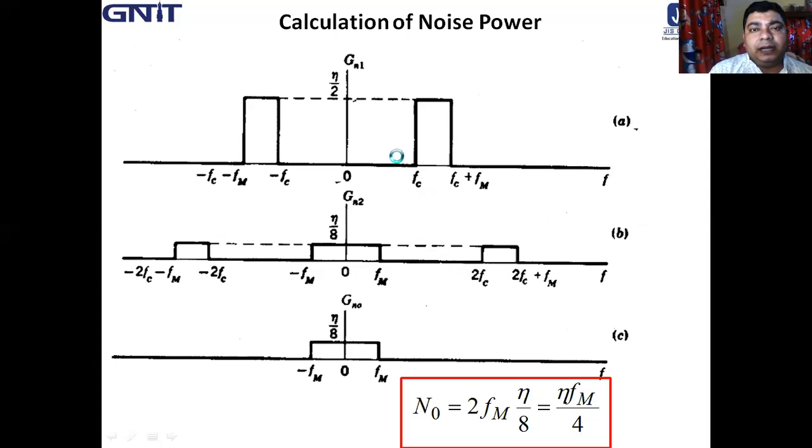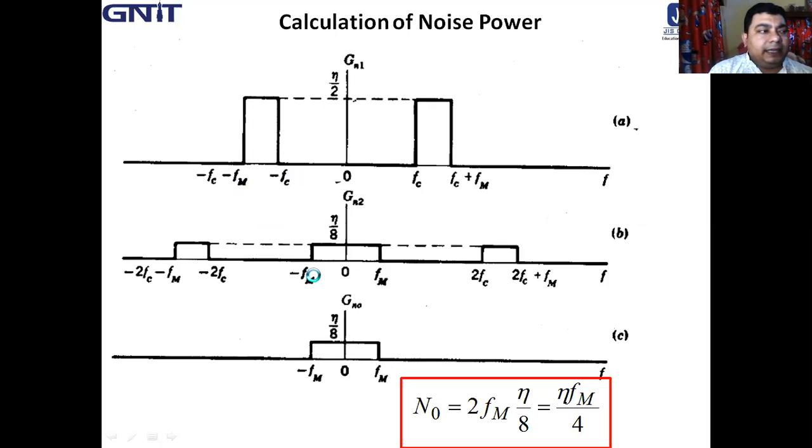So this part, shifted by plus FC, goes to 2FC and 2FC plus FM, and shifted by minus FC it goes to 0 to FM. For the other part, it goes from minus twice FC to minus twice FC minus FM, and shifted by plus FC, it goes from 0 to minus FM.